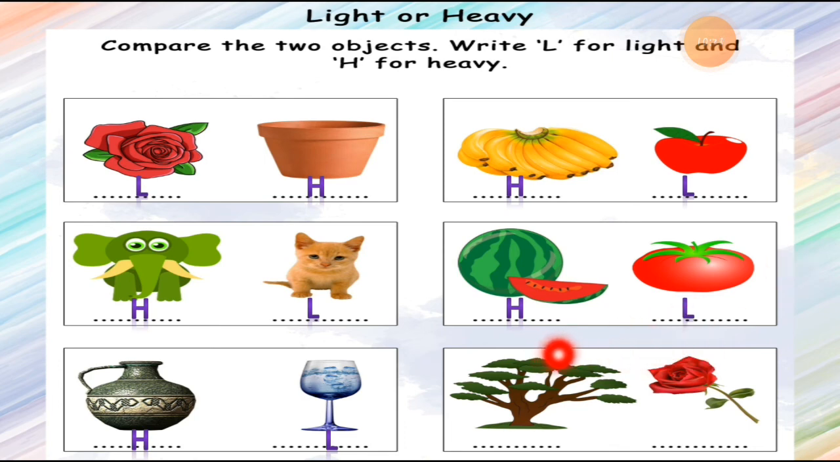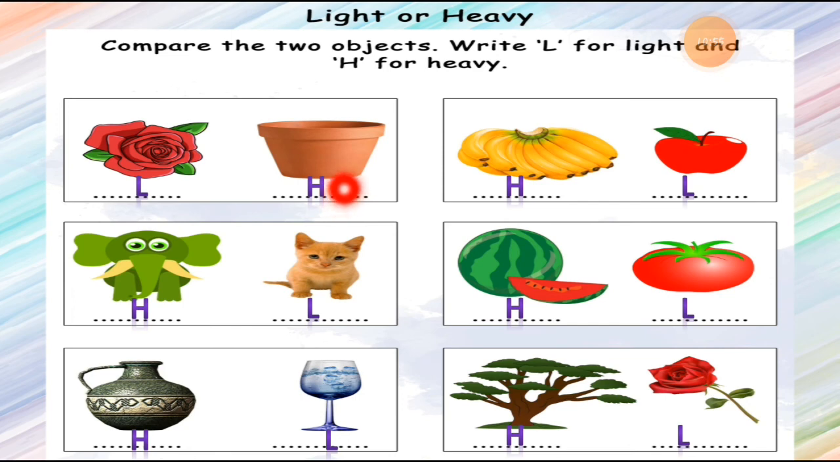Here is a big tree and here is just one flower. If you compare these two things, what do you think? The tree is a heavy thing and the rose is a light thing. You can just write down the names of these pictures and write whether it is light or heavy. This way, write down the name rose and write L because it is a light thing. Here is the pot, and write H behind it.